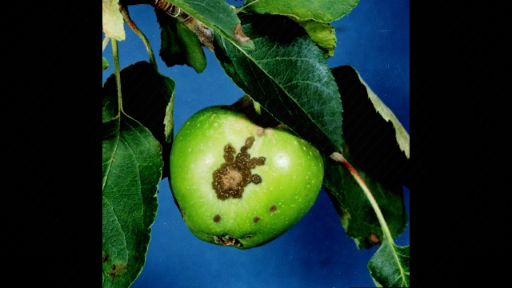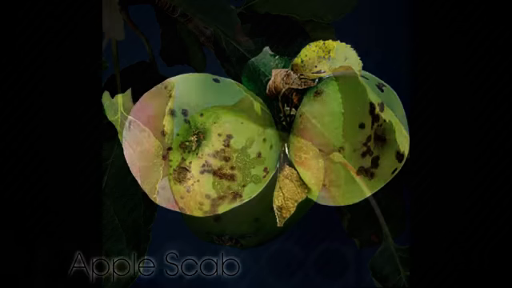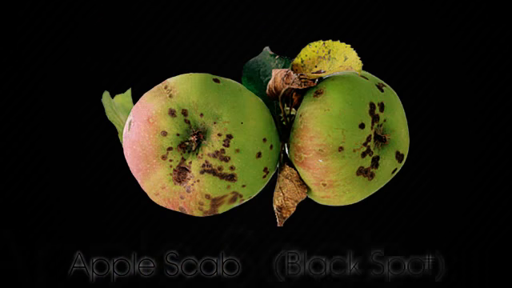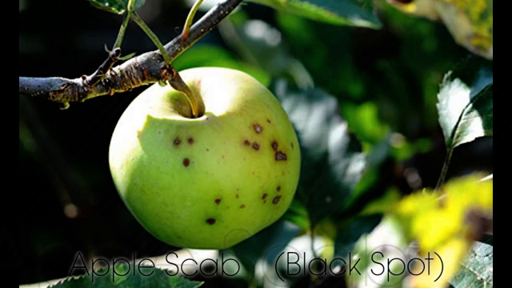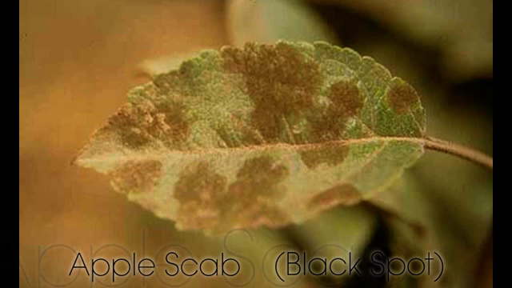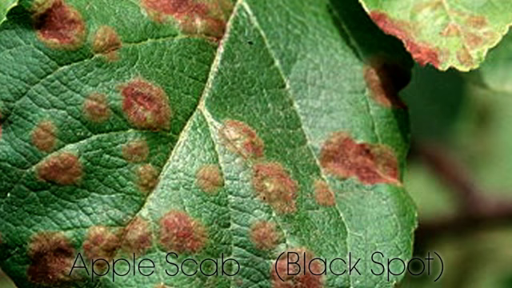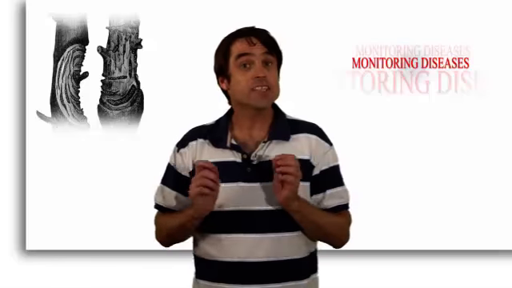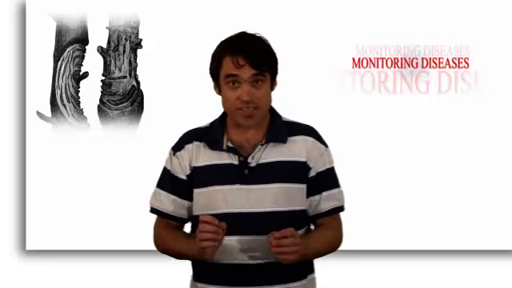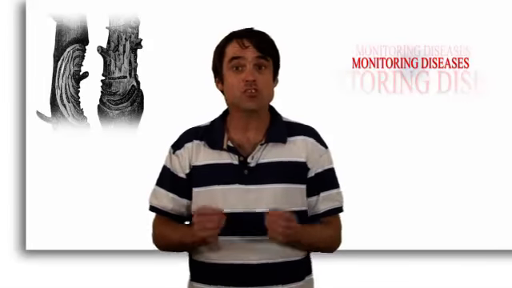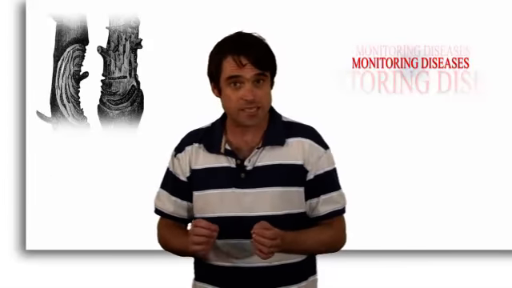The most common and damaging disease for pears and apples is apple scab, which is also known as black spot. It's a fungal disease that causes a huge amount of trouble and can greatly affect production. Apple scab releases spores which attack the leaf as well as the fruit of apple and pear trees. The disease doesn't usually kill the tree, but can significantly reduce fruit yields and fruit quality.